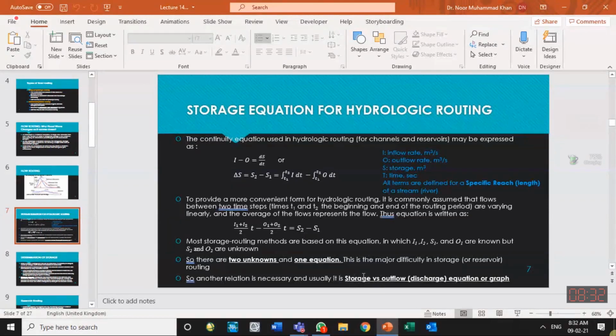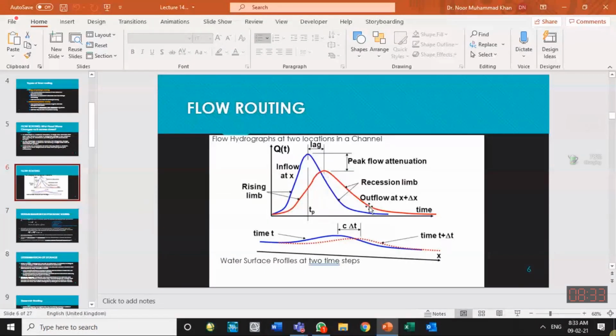Storage means volume of water in the channel, and that is a function of depth in the channel. As the depth increases, storage increases. As the depth further increases, storage increases. So storage is a function of elevation. And if we know the elevation or head in the channel, we can calculate how much outflow is possible from this channel. So usually we have such a relationship available to us, and we can apply it and resolve our problem of finding the downstream hydrograph if we have the upstream hydrograph known to us.